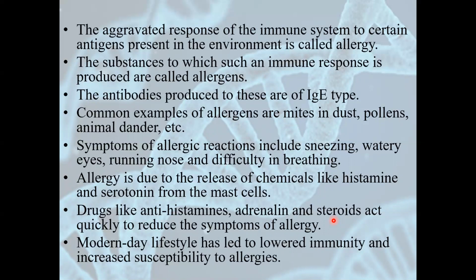What happens during allergy? The symptoms of allergy are sneezing. The person starts to sneeze. Sometimes water is released from the eyes. The nose starts releasing mucus. And some people may also have difficulty in breathing. Why do these allergic reactions occur in our body? Because in some persons who are prone to this allergy, because of these allergens, some chemicals are released. Chemicals like histamine and serotonin are released from the mast cells.